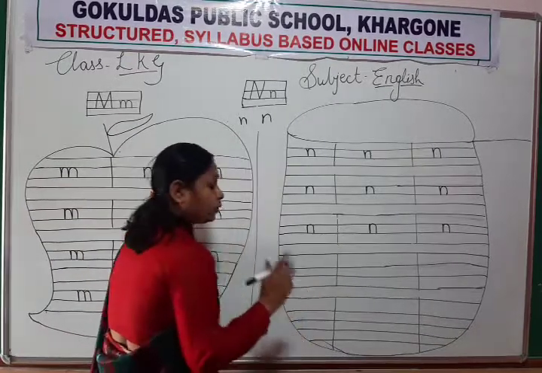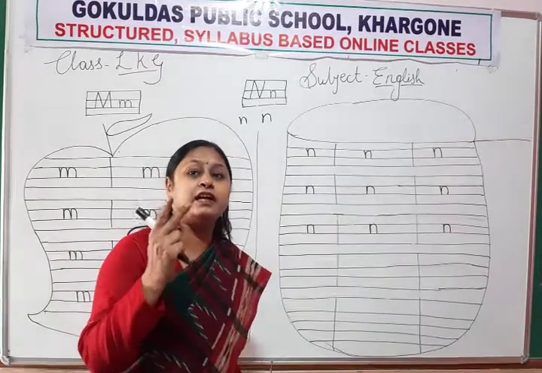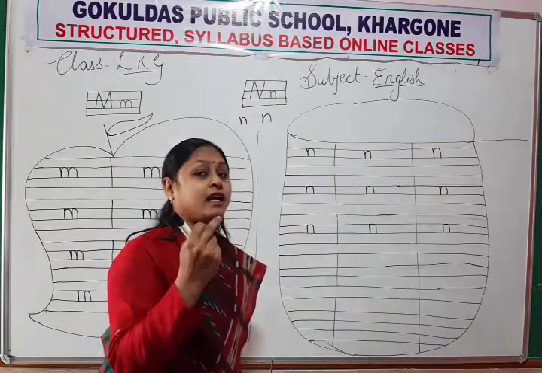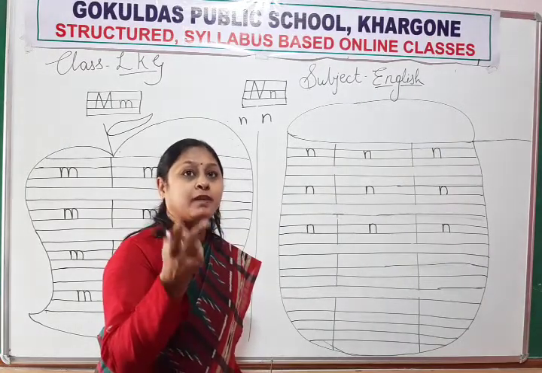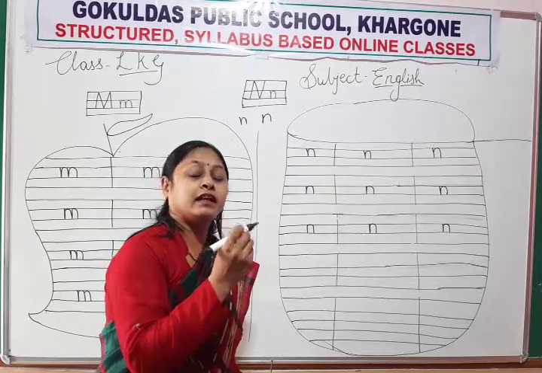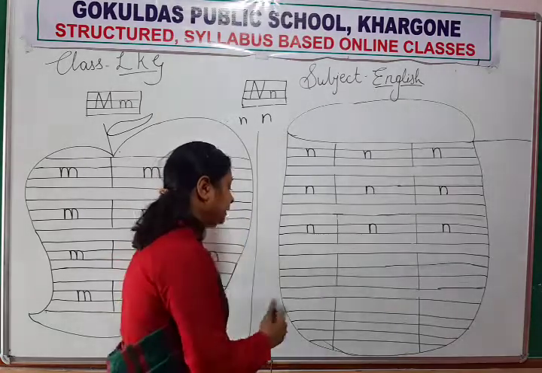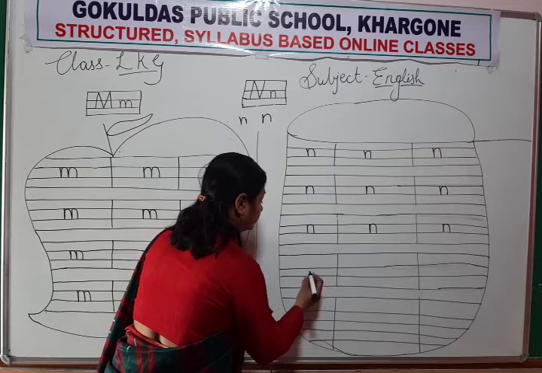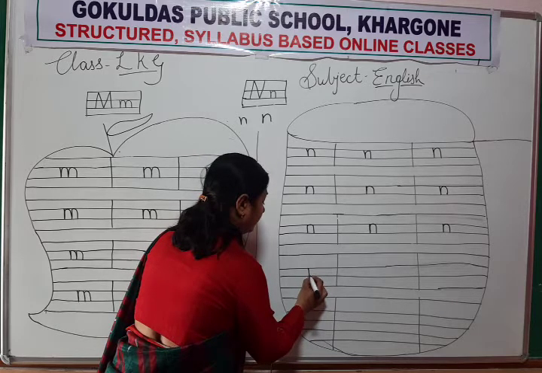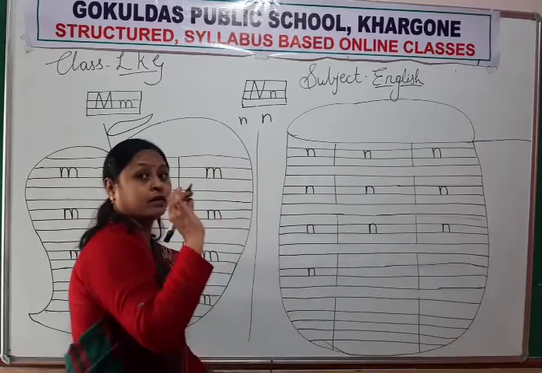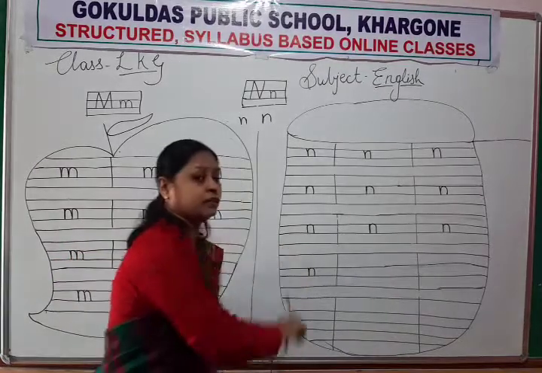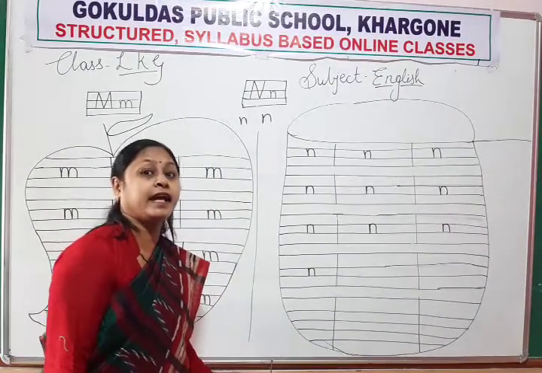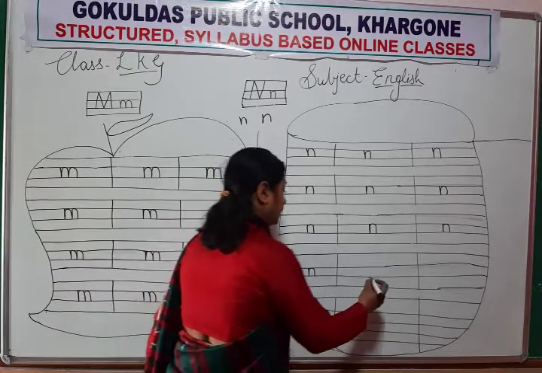Between two lines we write lowercase letters. Which lines are there? Middle line and base line. We will write letter N in two lines. Again, start writing. Standing line, up, curve and down. Which letter will form? Letter N. Okay. Again look here.